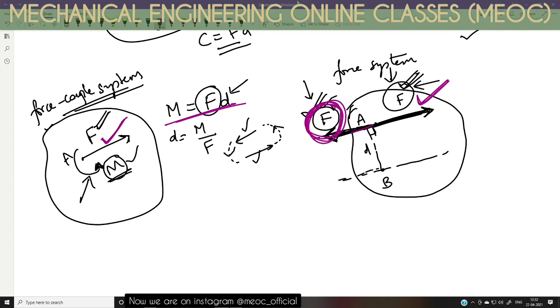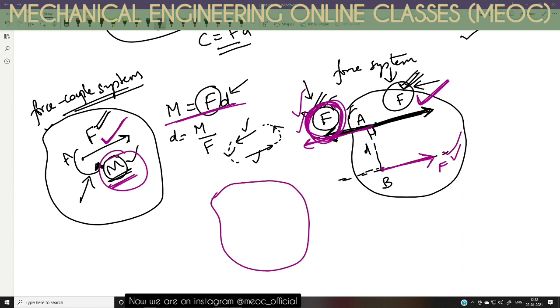Because this force is acting leftward, parallel to it, equal and opposite, I have to give another force. So this F and this F put together will make our M. So M is replaced by these couple F and F. Now if at all we want to simplify this system further, along A there was an F, there's an F and F, both get cancelled.